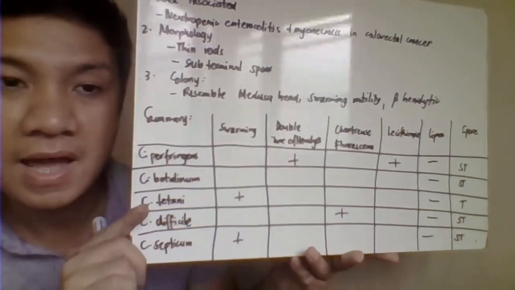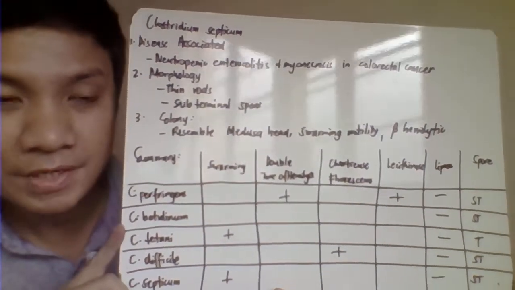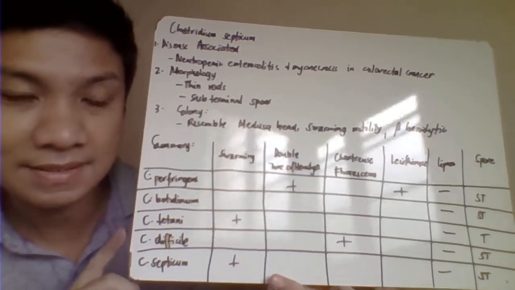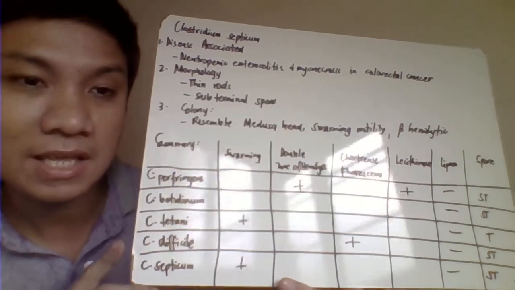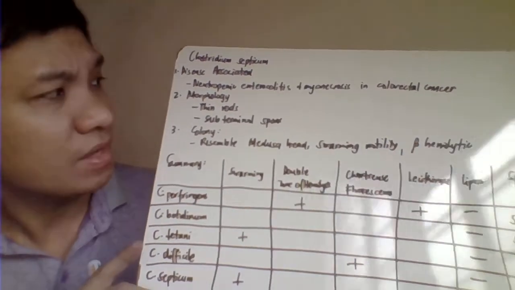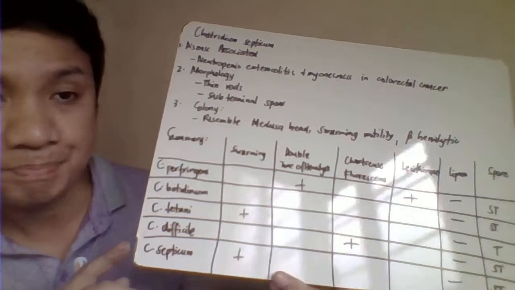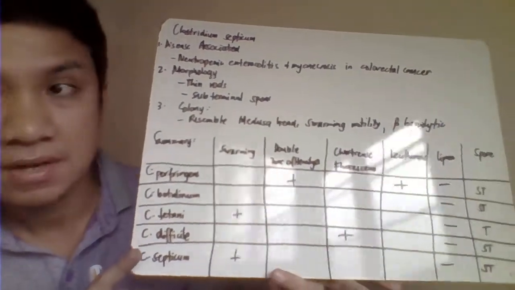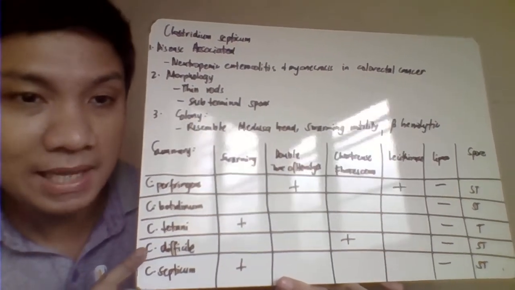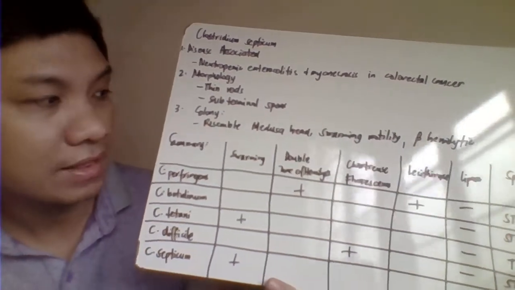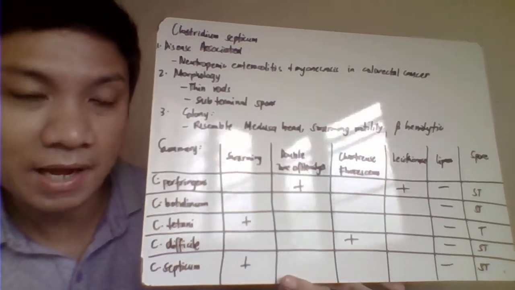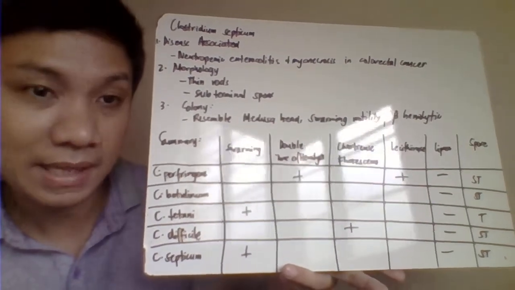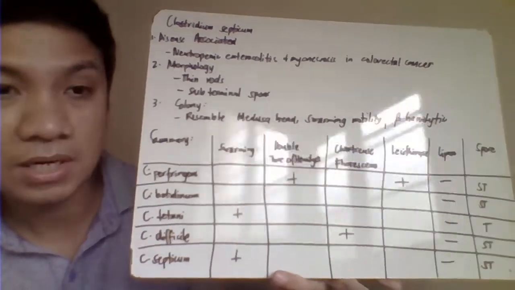Okay, then we have also here Clostridium septicum. Okay, Clostridium septicum is the causative agent of neutropenic enterocolitis among patients with cancer related to colorectal cancer. Its morphology, just like difficile, would be thin rods, but the spores would be found in the subterminal end. Okay, the colony would resemble the medusa head, just like our Bacillus anthracis. This also would have swarming motility, just like tetani, and it also has beta hemolytic reactions.